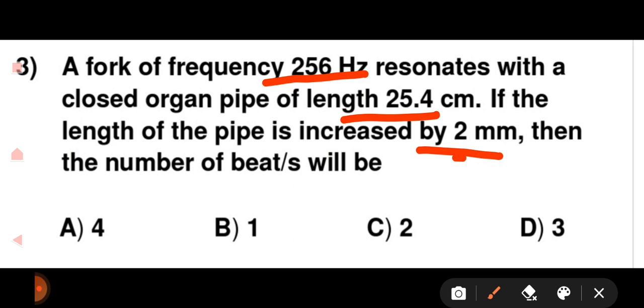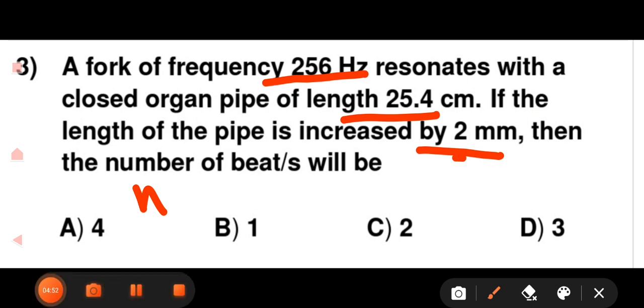Friends, we know that the number of beats, or here the increase in length, is directly proportional to the frequency n. So that is the point we have to use while solving this question. Now we'll move to the solution of this question.